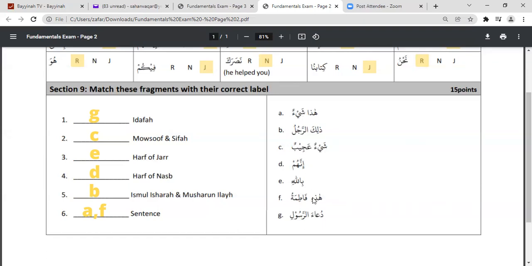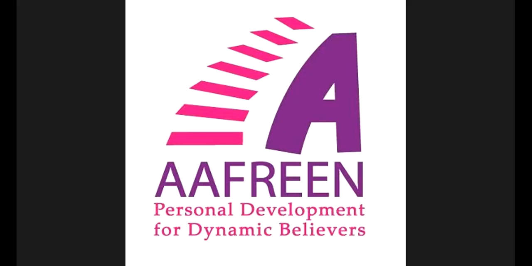Okay, and similarly hadhihi is again ism ishara, right, for the singular feminine, and hadhihi is ism ishara not followed by any alif lam. So this is hadhihi fatimatu. This is also a sentence. And I think that is it for this page.